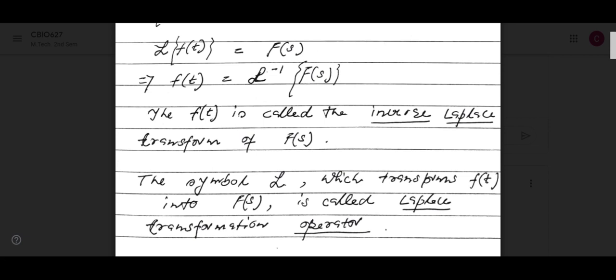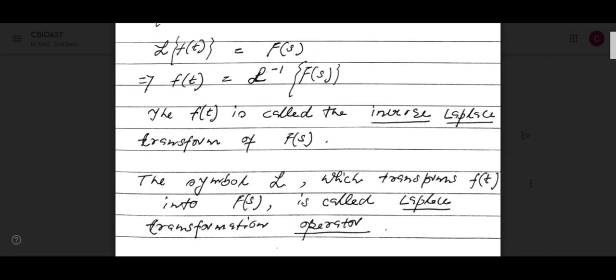Is it okay? See, we know L of f(t) equal to F(s), function of s. So you can write f(t) equal to L inverse of F(s). So this f(t) is known as inverse Laplace transform of F(s).